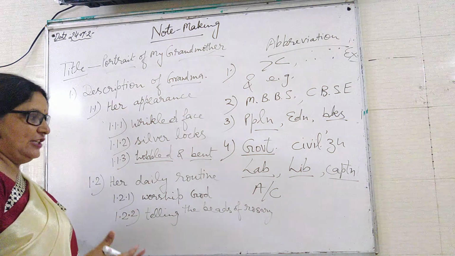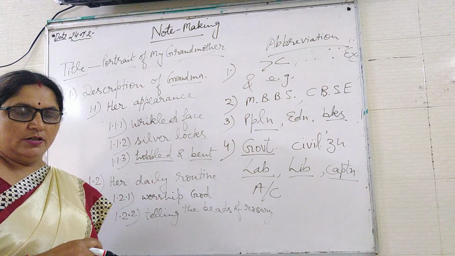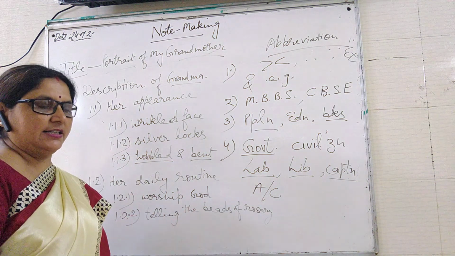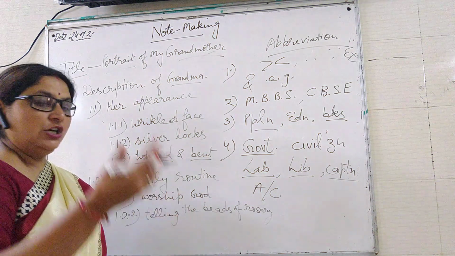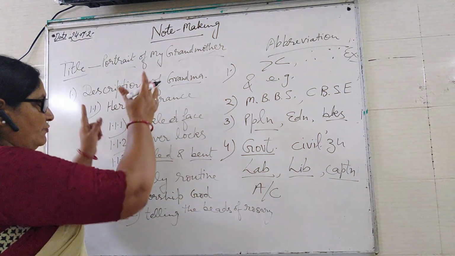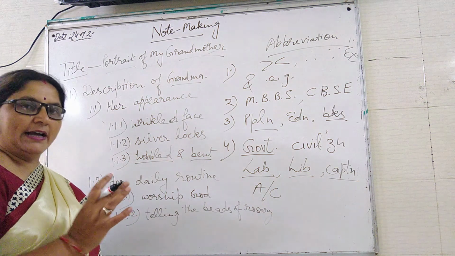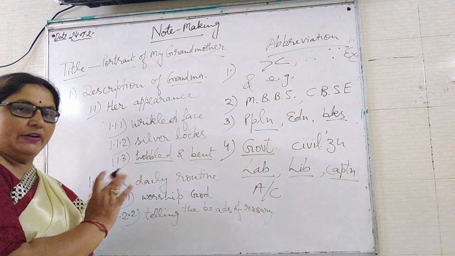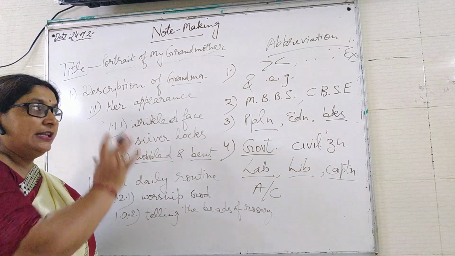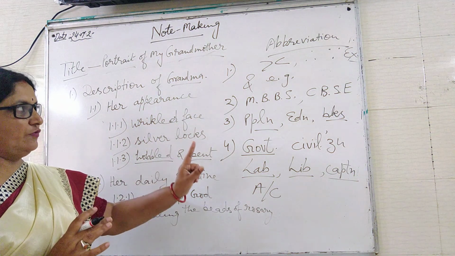By taking these points, you may summarize the chapter in your own sentences, in your own language. That will be the summary of the chapter, and this will be the format of note making. I think it will be sufficient to understand the procedure of note making.